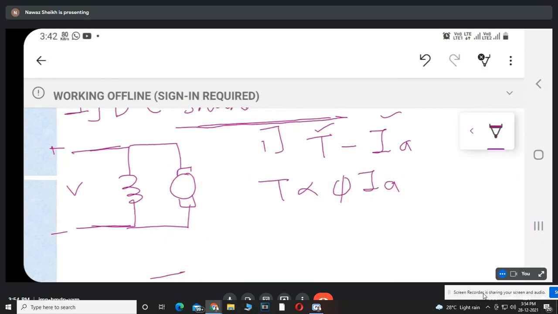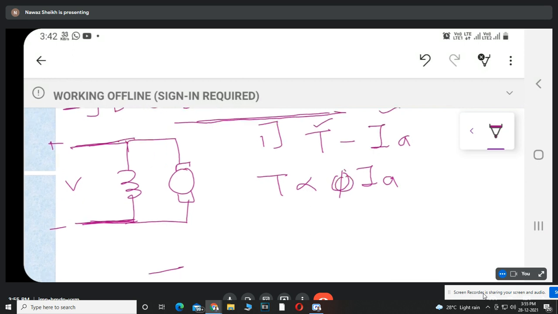Now for the DC shunt motor, the field winding is directly connected in parallel with the supply voltage. If the supply voltage is constant, it means field current is also constant. And if the field current is constant, the flux produced by the field winding is also constant for the DC shunt motor.